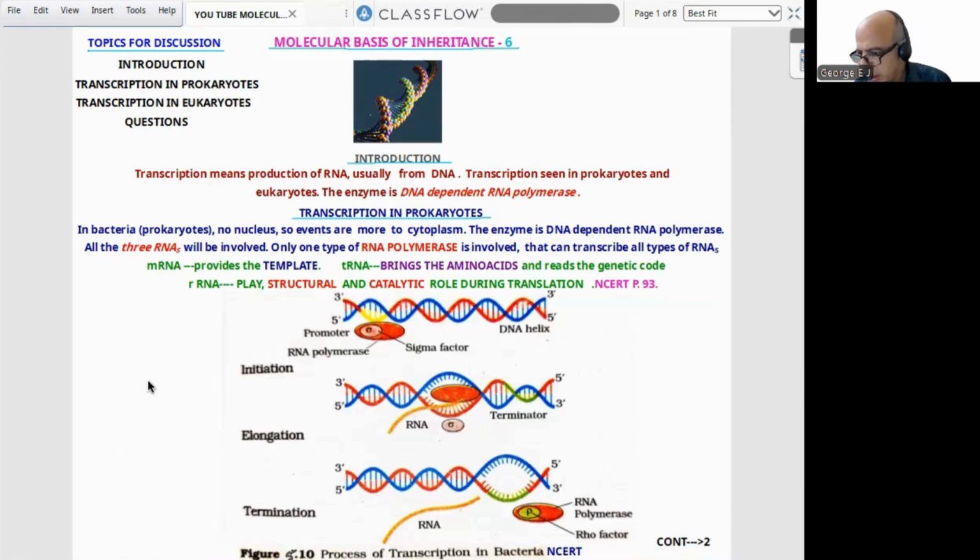Typical example: I have written everything here, so it will be convenient for you to refer. mRNA provides the templates. tRNA will bring the amino acid and reads the genetic code, while rRNA plays a structural and catalytic role during translation. This is what is given in NCERT page number 93, an important one for theory, fill in the blank and match the following type questions. This is a beautiful color diagram connected with NCERT. So everything is mentioned here. Before getting into it, I will explain certain basic aspects and we can refer to this. Hoping that the first page is clear to all of you, we can proceed to the second page.